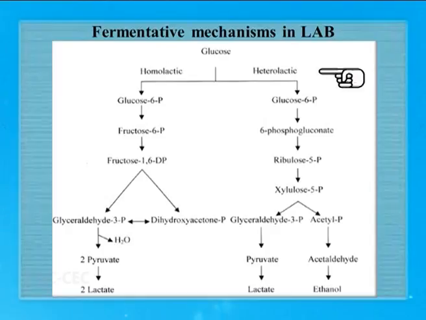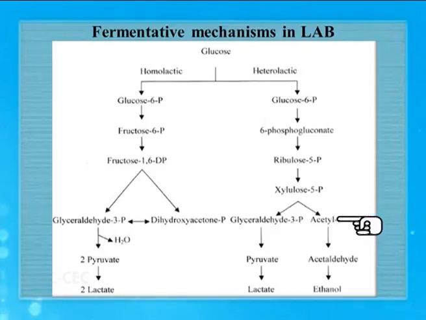While in the case of the heterolactic fermentative pathway, with the formation of glucose 6-phosphate, we have formation of ribulose 5-phosphate and then xylulose 5-phosphate, which splits into two components. One is glyceraldehyde 3-phosphate and the other is acetyl phosphate. Now these two are not interconvertible.